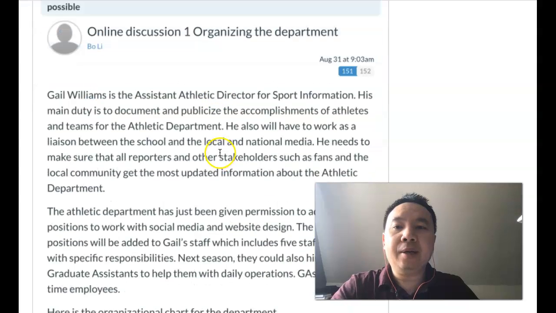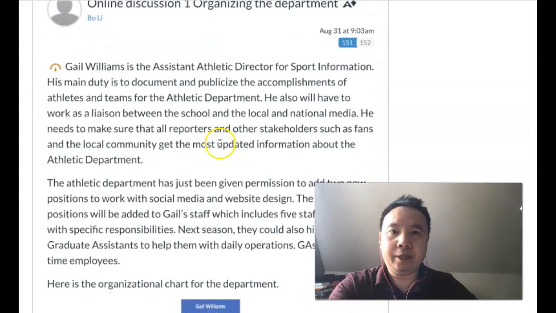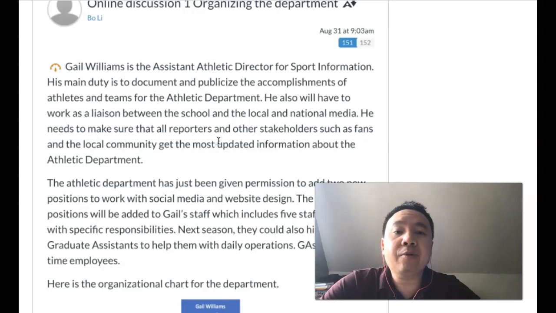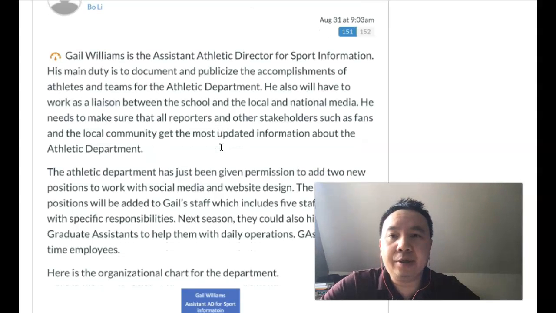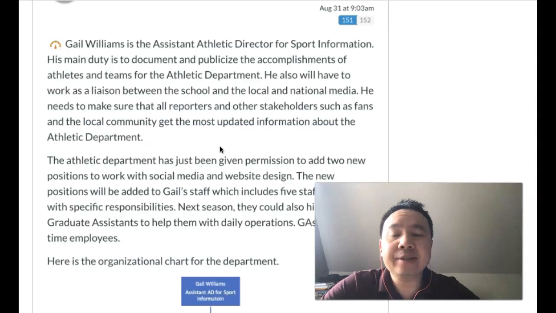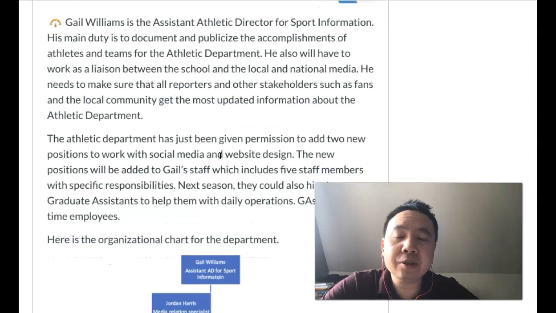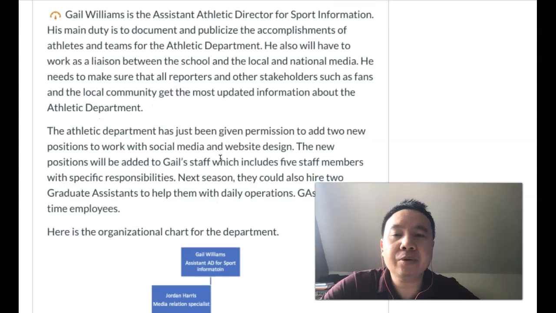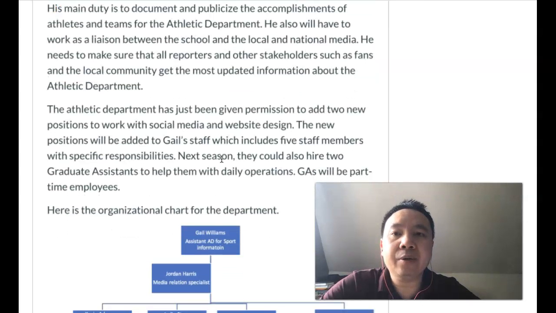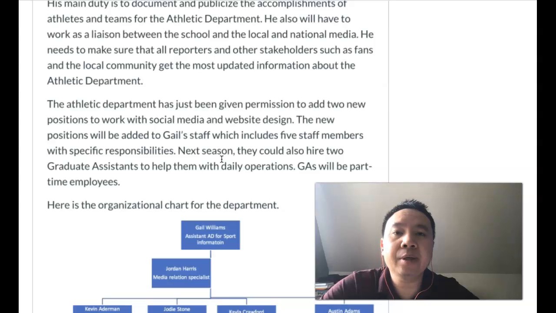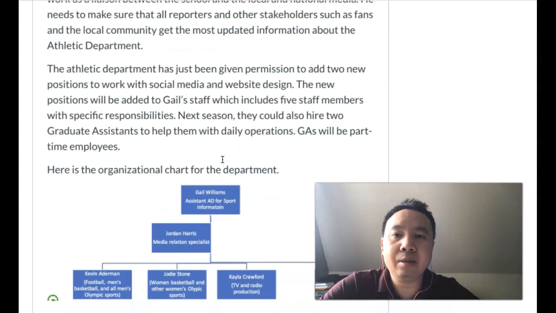For the online discussion, they're talking about a sports information department in the athletic department. Gail Williams is assistant athletic director for sports information. His main duty is to document and publicize the accomplishments of the athletes and teams for the athletic department. He also works as a liaison between schools and the local and national media. He needs to make sure all the reporters and other stakeholders, such as fans and the local community, can get the most updated information about the athletic department.